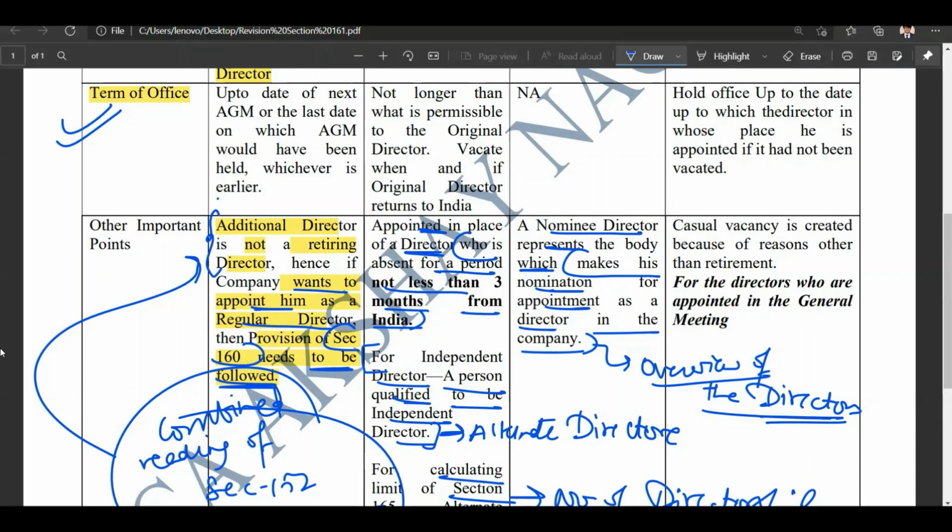All right. And about casual vacancy, it is created because of reasons other than retirement, for the directors who are appointed in the general meeting.